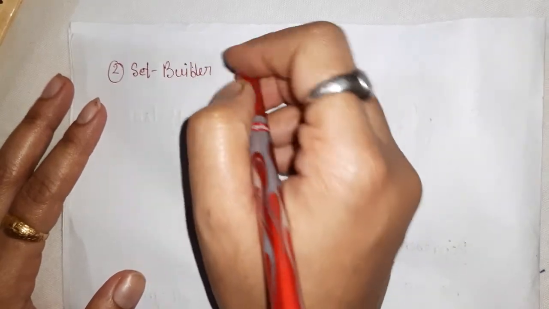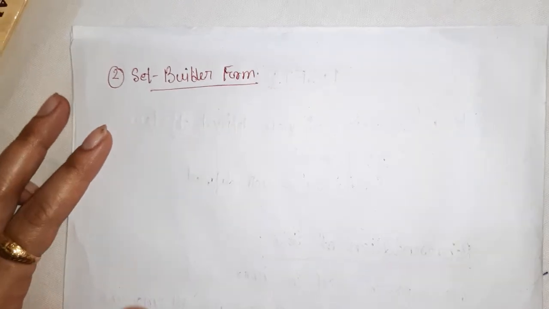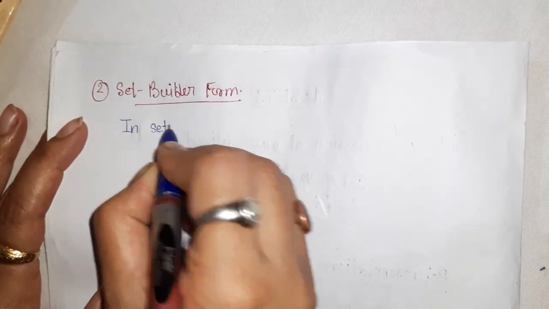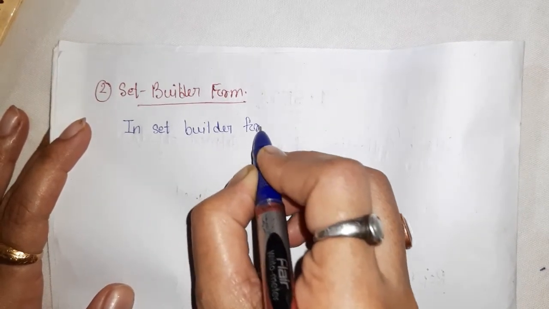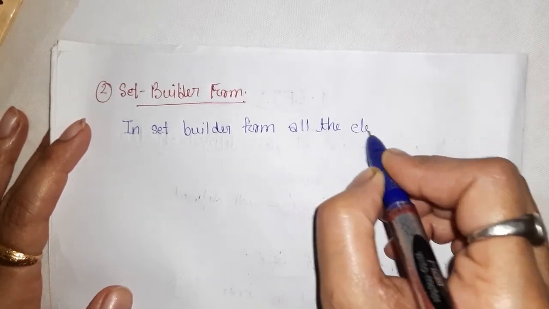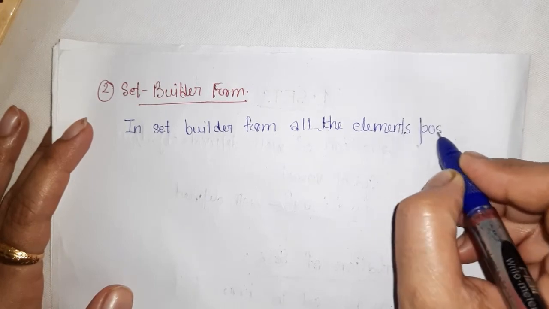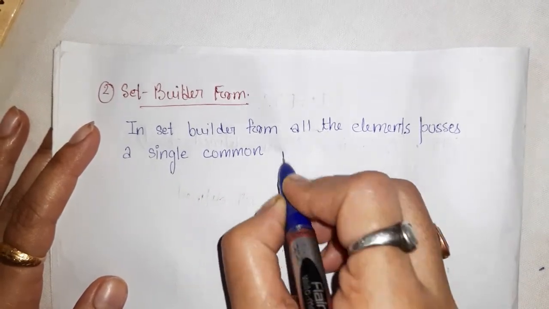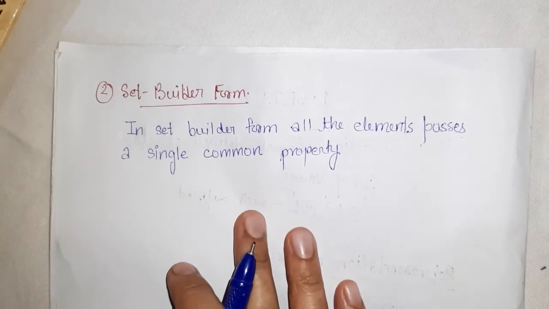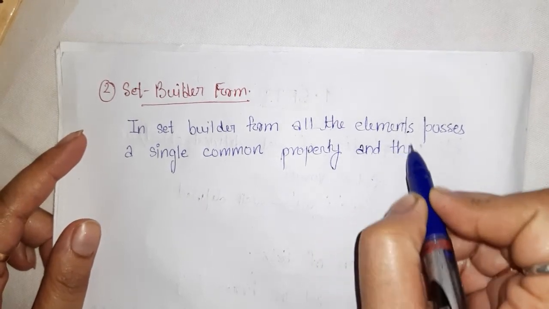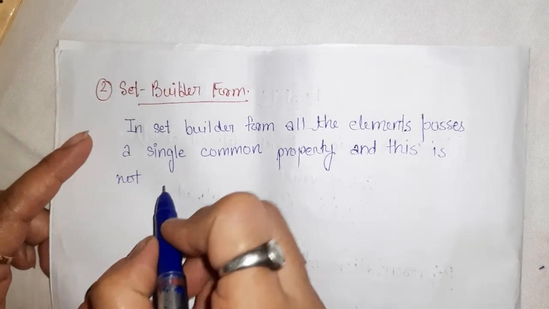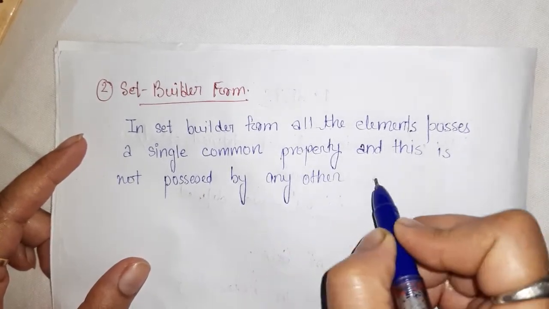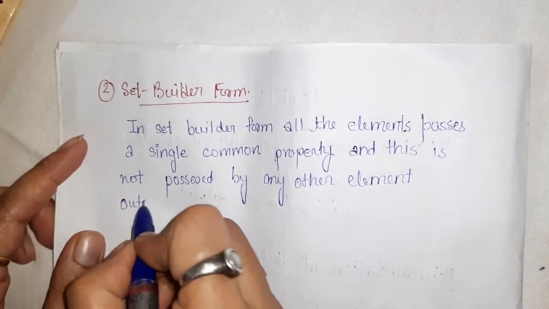In set builder form all the elements possess a single common property, and this property is not possessed by any other element outside the set.